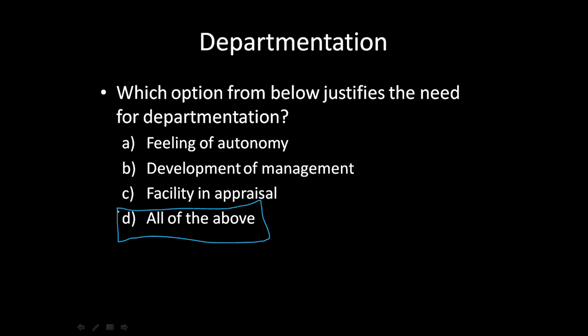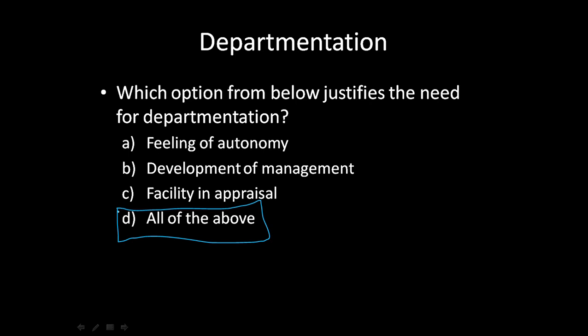Okay, I as a department can do what I want to do, and that increases the sense of belongingness amongst the people in that department. That improves the performance because there is a feeling of autonomy. Okay, so this is one of the reasons why departmentation is done.